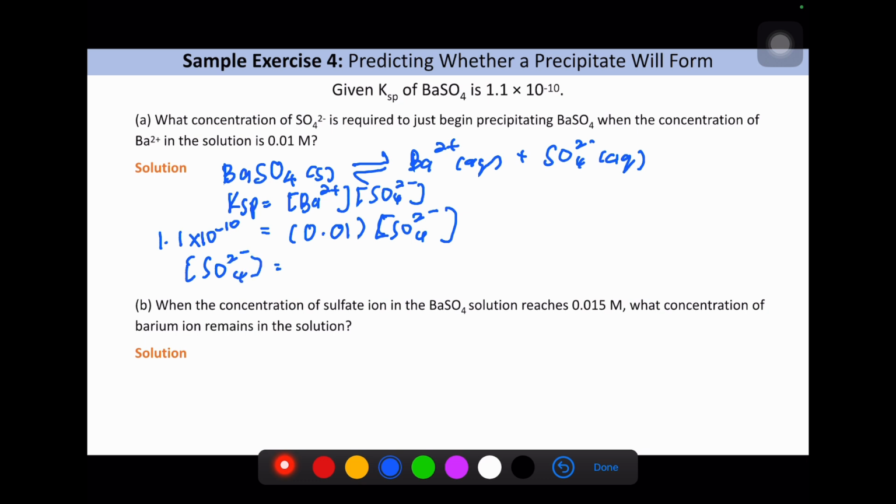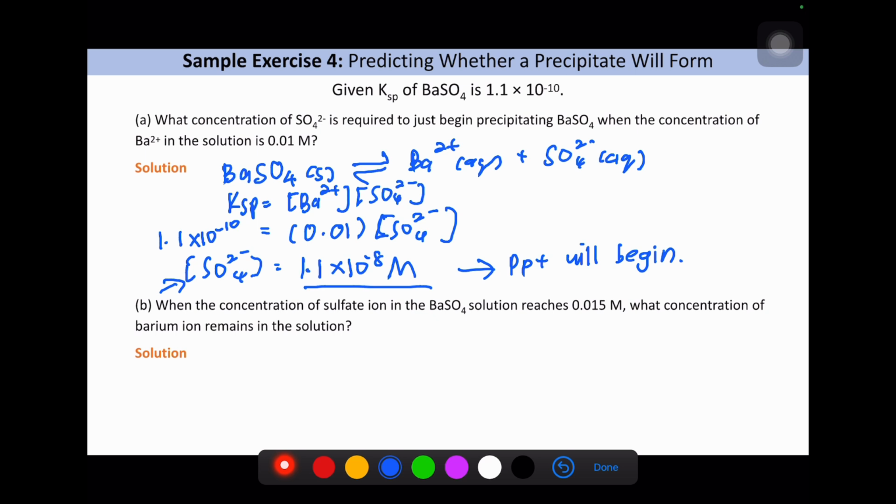So we just substitute, and then we get 1.1 times 10 to the power of negative 8 molar. Actually, this is the value at which it will begin to precipitate. Precipitate will begin at this point.